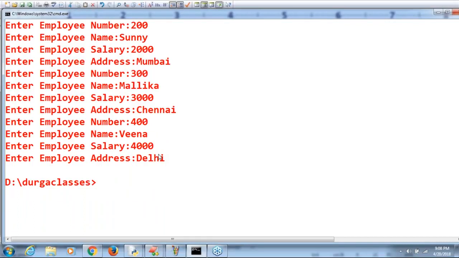Now all the employees' data is written to the file. Correct or not? Respond. Yes, all the employees' data is written to the file. We did pickling of multiple employees, sir.